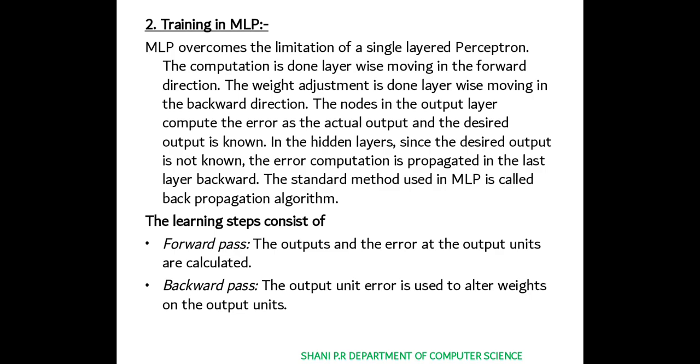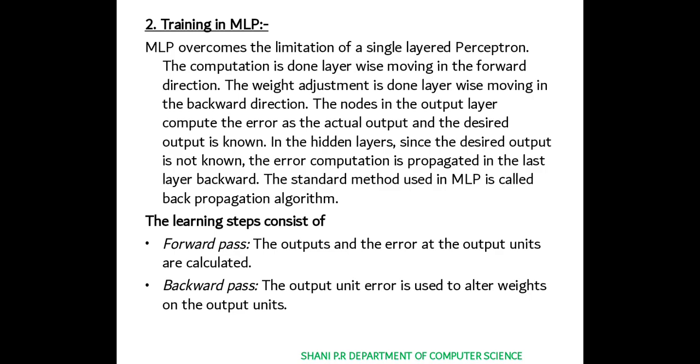The standard method used in MLP is called the backpropagation algorithm. Here it considers the error computation. The learning step consists of two types, that is a forward pass and a backward pass. Forward pass means the outputs and the error at the output units are calculated.